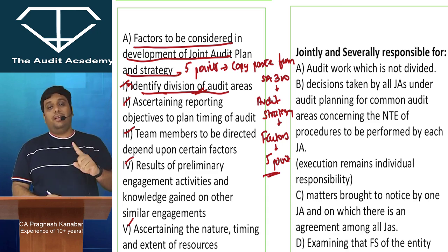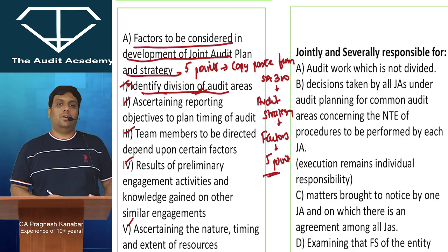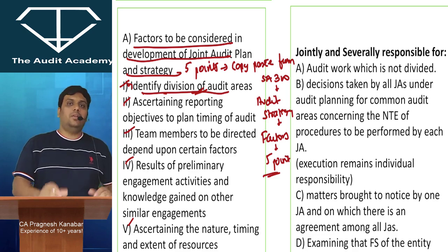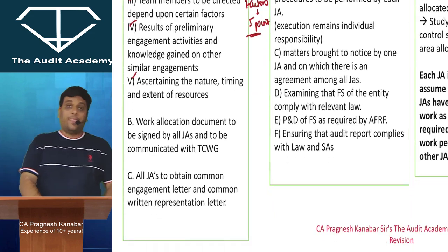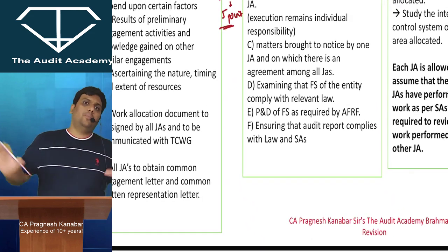So when you are in essay 300, I'll give you the code word and everything to learn those points by heart. So in essay 300, factors to be considered in establishing overall audit strategy, copy paste over here and you get your marks. Alright, okay. But wait, what is interesting in essay 299? All other points are very sensitive.